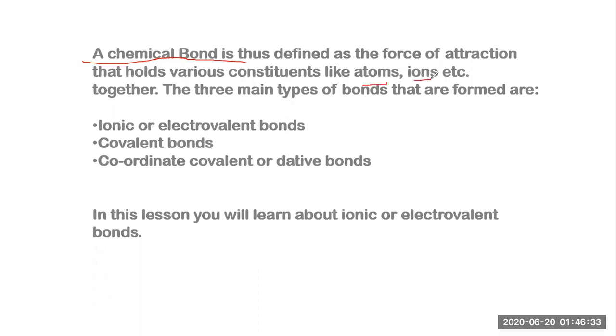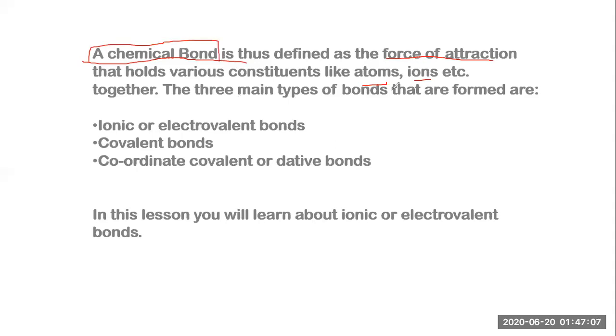Now I'm going to ask you some questions. Why are ions mentioned here? We have seen covalent bonding and we have seen ionic bonds. When you talk about covalent bonding, there is a sharing of electrons between the atoms. That is the one point. Second point, an ionic bond is a formation of bond between ions, positive and negative. That's why the constituents are called atoms and ions, and they are held together by a force of attraction, which is termed a chemical bond.